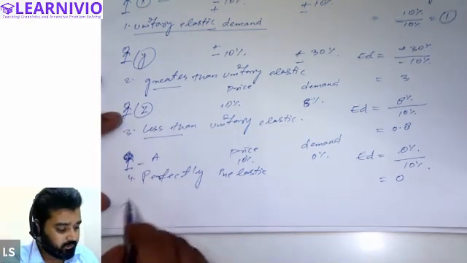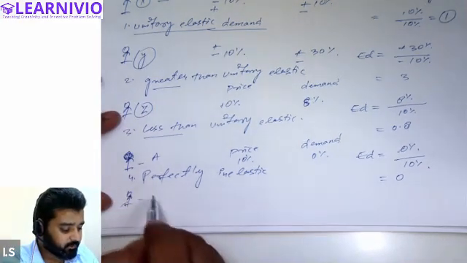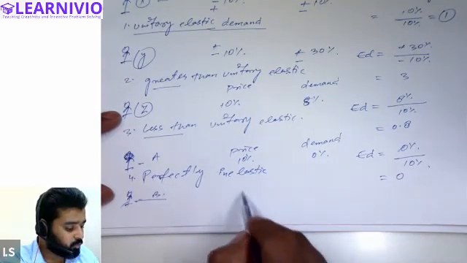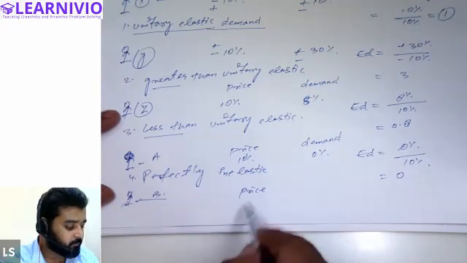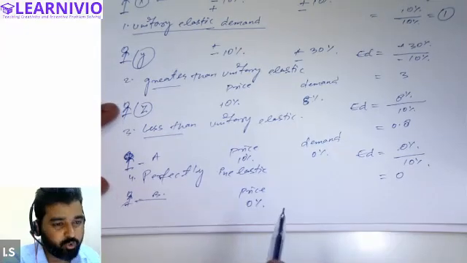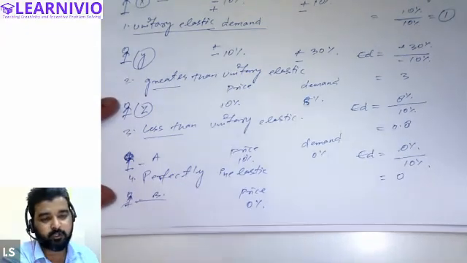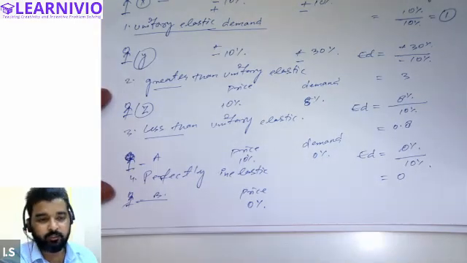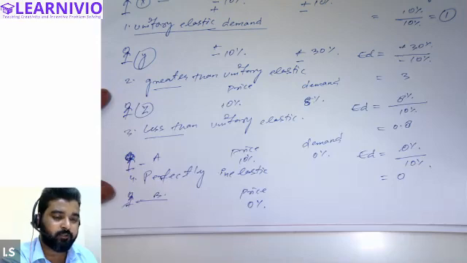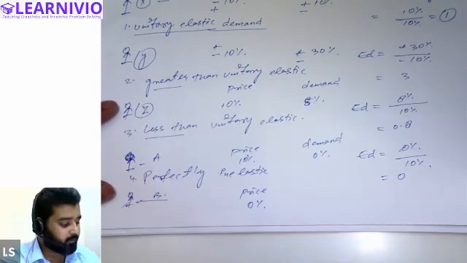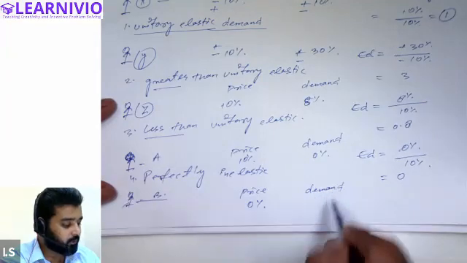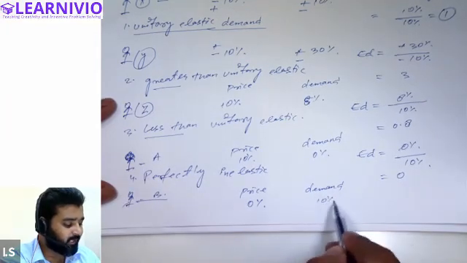And similarly, in the last case, let's assume we are talking about customer B, and suppose there is no change in price of the commodity this time. Price of the commodity changes by 0%. Price was initially 10, and after that it also remained the same 10, but quantity demanded changes. Demand is changing by 10% or any percentage.